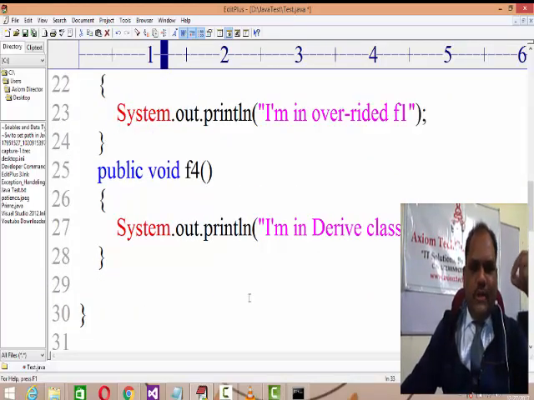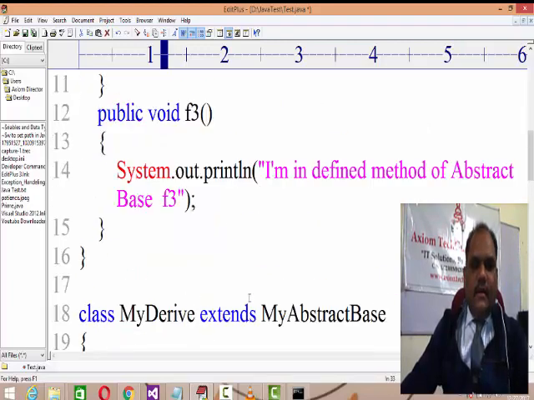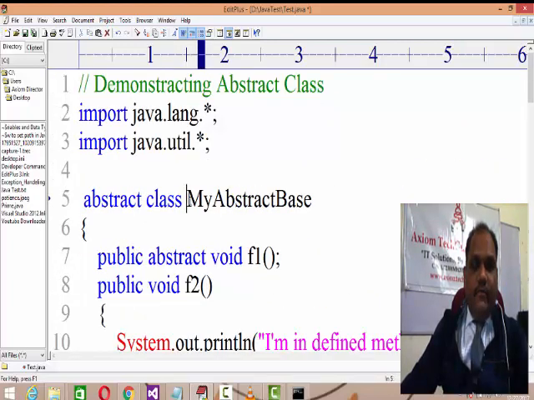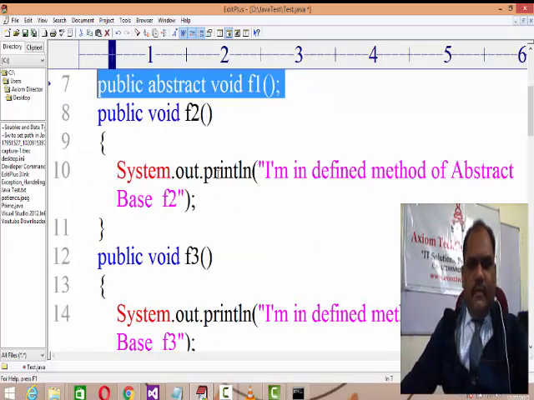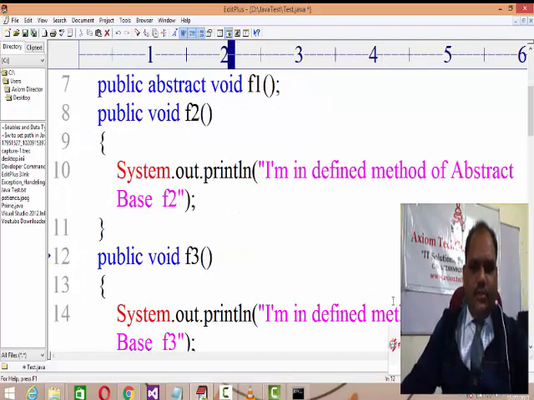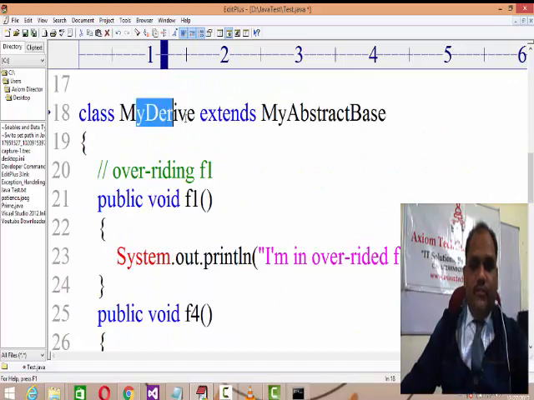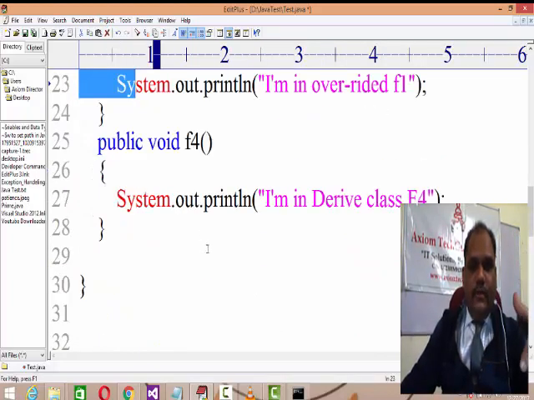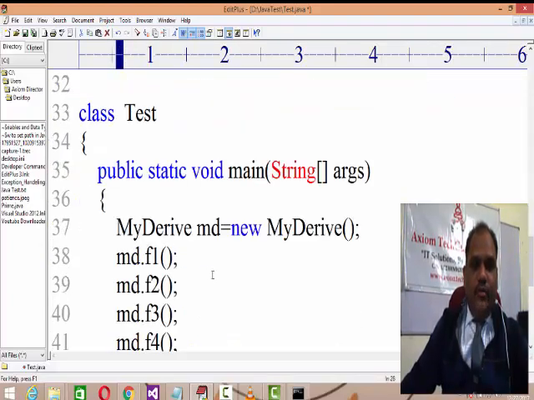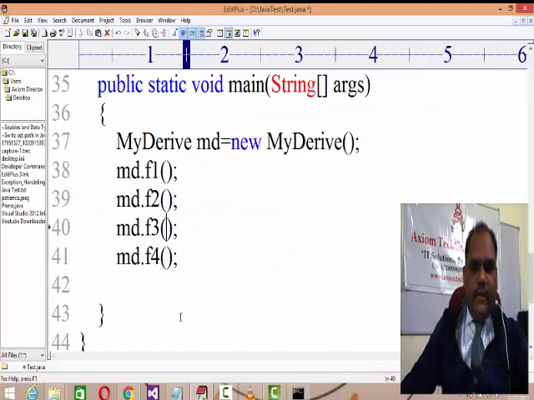Here we learned in the first session what an abstract class is. Whenever we say it's an abstract class, it is made for derivations, so it should consist of at least one abstract method and many defined methods as well. And then you have a derived class which extends my abstract, and you have to override the methods, and then you perform all this. It may have its own methods, and then you create the object of a derive and give a call to it, right?